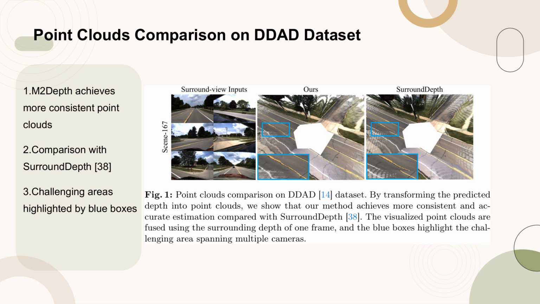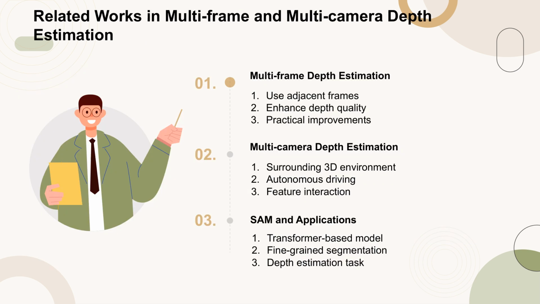views. In multi-frame depth estimation, methods like MonoRec and ManyDepth use adjacent frames to enhance depth quality, which significantly improves practical applications. For multi-camera depth estimation, techniques such as FSM and SurroundDepth focus on recovering the surrounding 3D environment in autonomous driving scenarios. Additionally, the segment anything model (SAM) has been applied to various tasks including depth estimation, leveraging its fine-grained semantic segmentation capabilities.